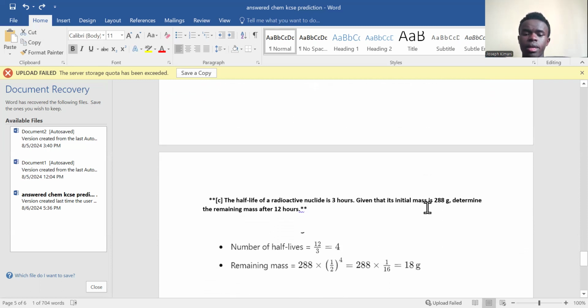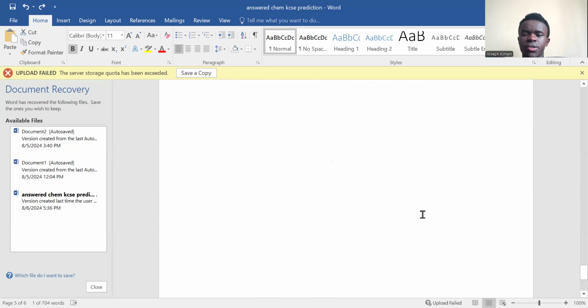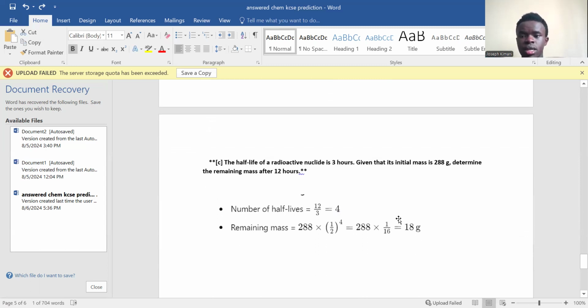And now, for part C of the question, this is the last part of the whole paper. We've done half of the paper. In the next video, kindly make sure you watch it. I'll name it part 2. Make sure that you watch the next part of the paper we're going to complete. But for now, we've covered half of the paper. Let's do this last question.